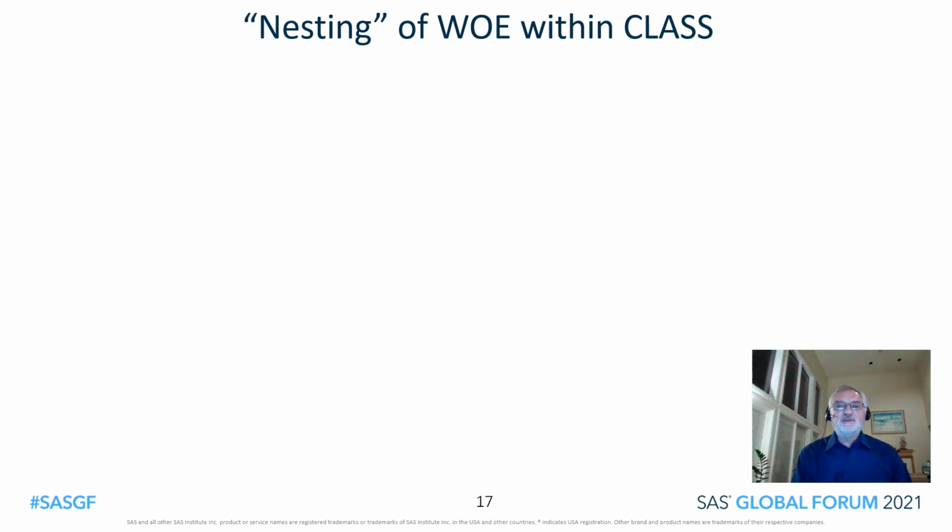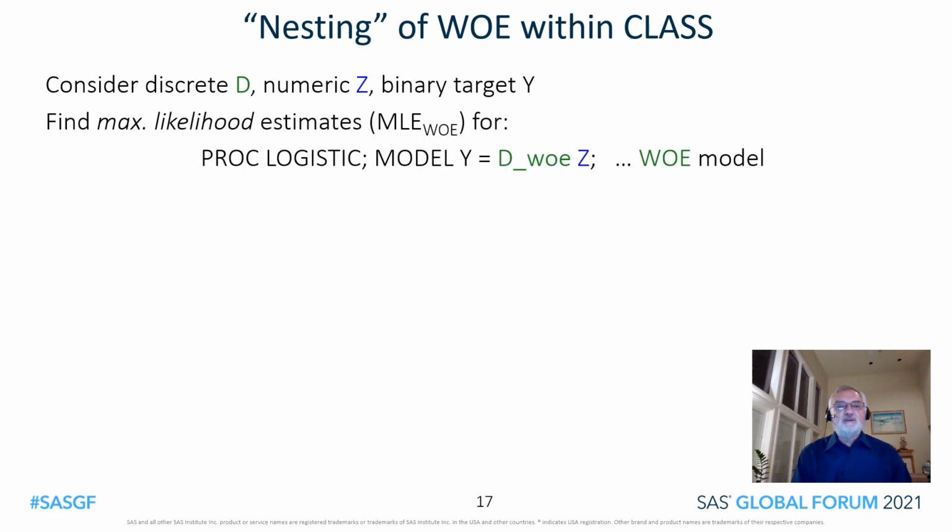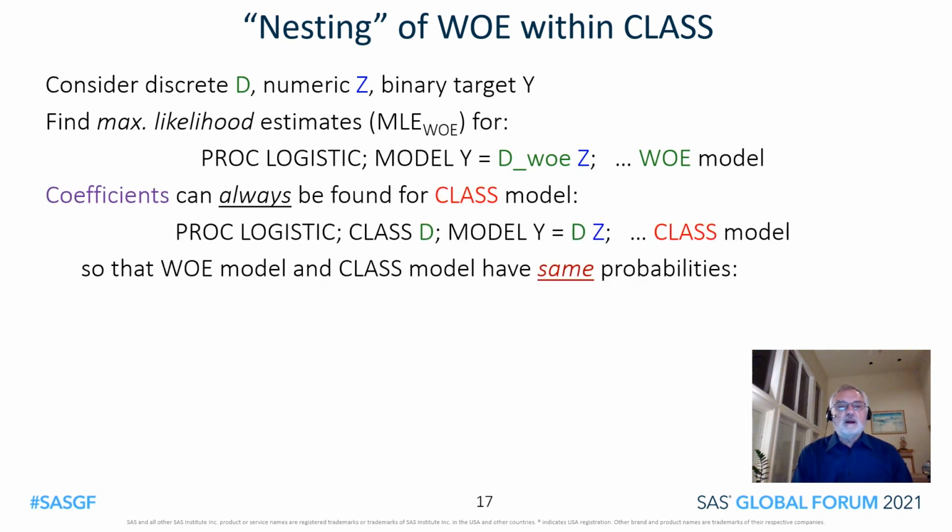Now I'll discuss a new kind of nesting. Consider discrete predictor D, numeric Z, and binary target Y. And we can then find the maximum likelihood estimates for the logistic model shown below. I'm calling that the WOL model. It involves the weight of evidence coding of D and the numeric predictor Z. I claim coefficients can always be found for the class model shown below, so that the WOL model and the class model have the same probabilities.